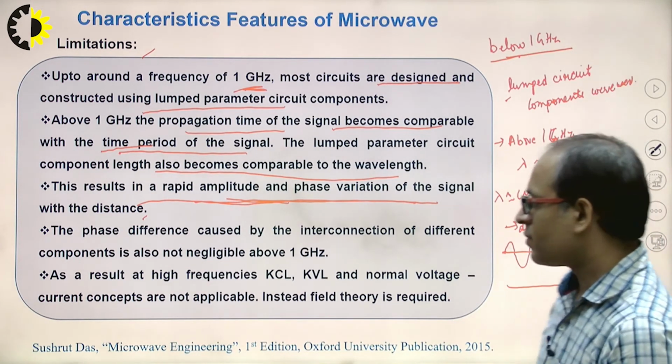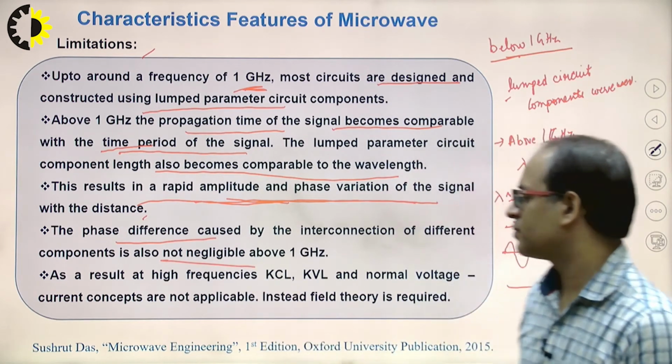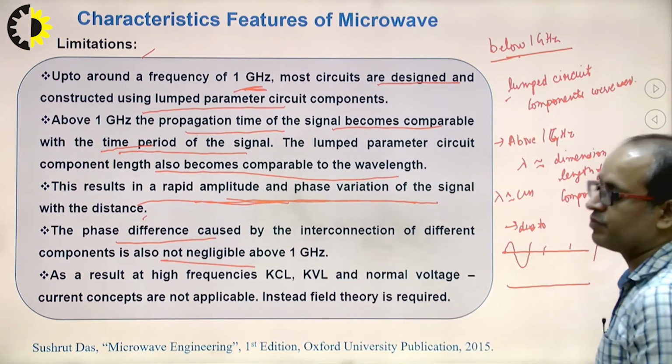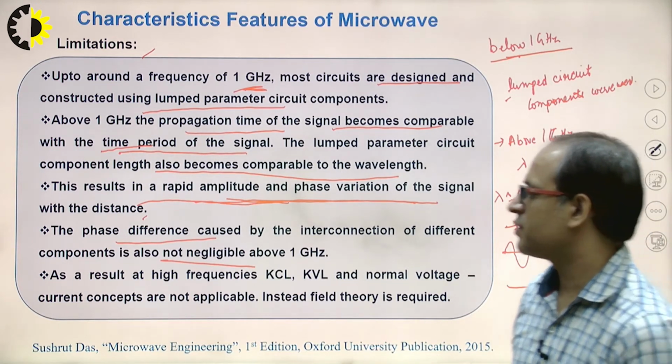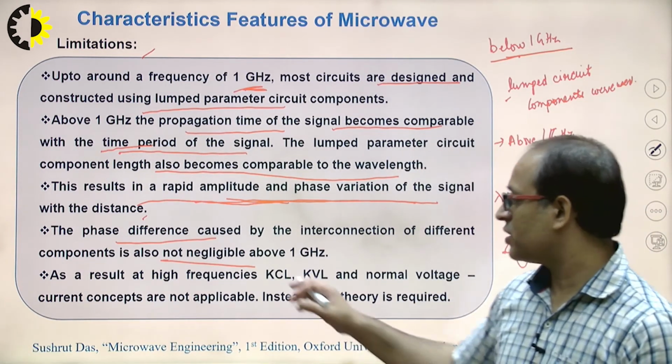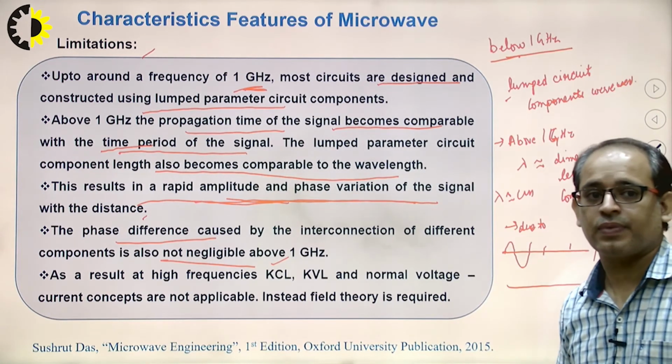Clear? So the phase difference cannot be neglected above 1 gigahertz. Below 1 gigahertz we can ignore the phase difference, but above 1 gigahertz we cannot ignore it.